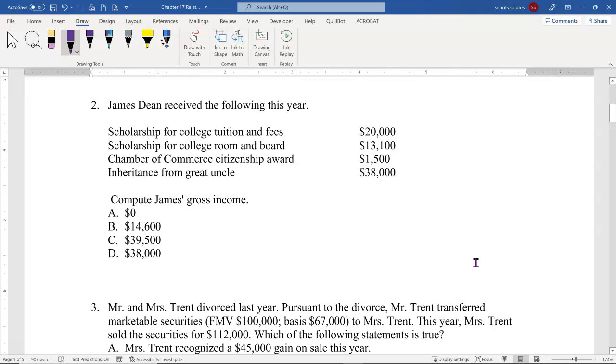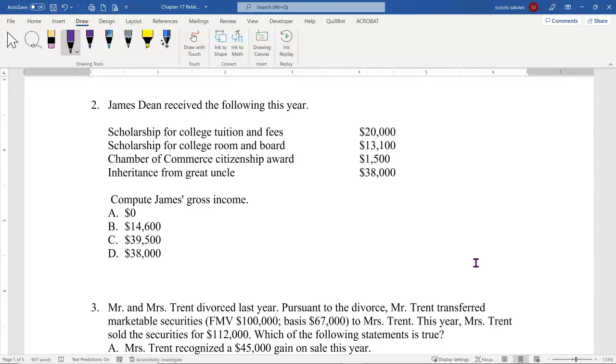Number two says James Dean received the following this year: had scholarship for college tuition and fees of $20,000, had scholarship for college room and board of $13,100, had a Chamber of Commerce citizenship award of $1,500, and had an inheritance from the great uncle of $38,000.